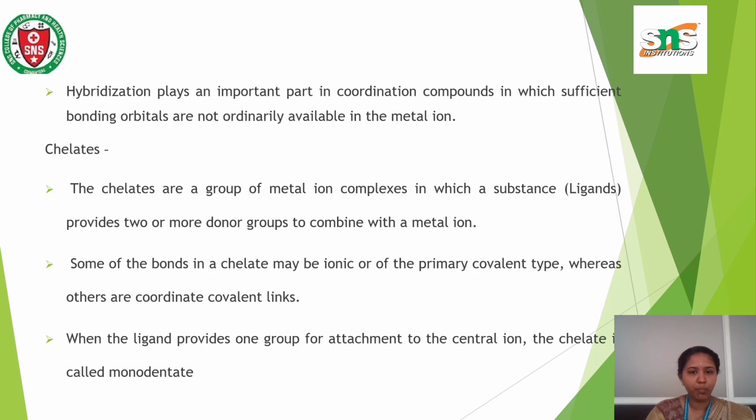Hybridization plays an important part in coordination compounds in which sufficient bonding orbitals are not ordinarily available in the metal ion. Chelates are a group of metal ion complexes in which a substance provides two or more donor groups to combine with the metal ion. Some of the bonds in a chelate may be ionic or of the primary covalent type, whereas others are coordinate covalent links. When the ligand provides one group of attachment to the central ion, the chelates are called monodentate.